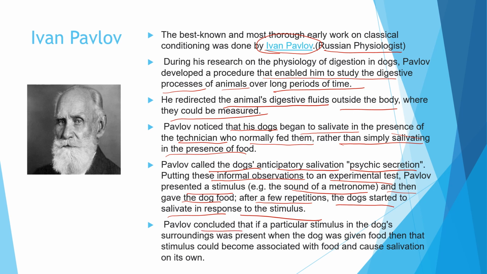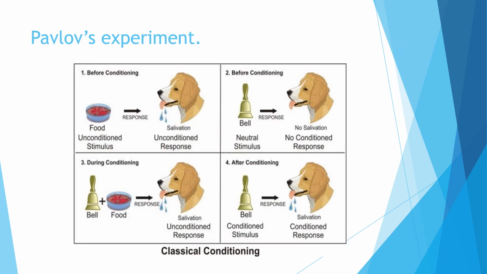So Pavlov conducted this experiment: if a stimulus in the dog's surroundings was present when the dog was given food, then the stimulus could become associated with the food and cause the salivation on its own. We will see this with the help of a diagram. The food is the unconditioned stimulus. In response to that, the dog's salivation is the unconditioned response. Next he puts a bell or metronome sound, the neutral stimulus, and the dog is not at all salivating.